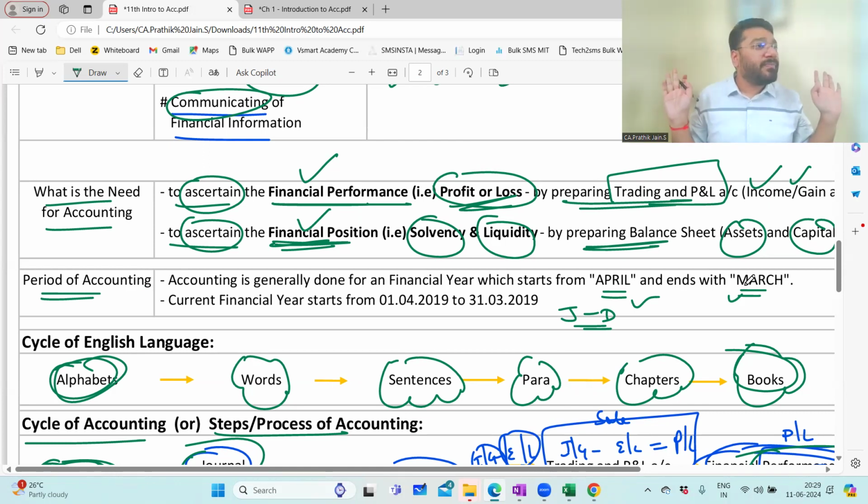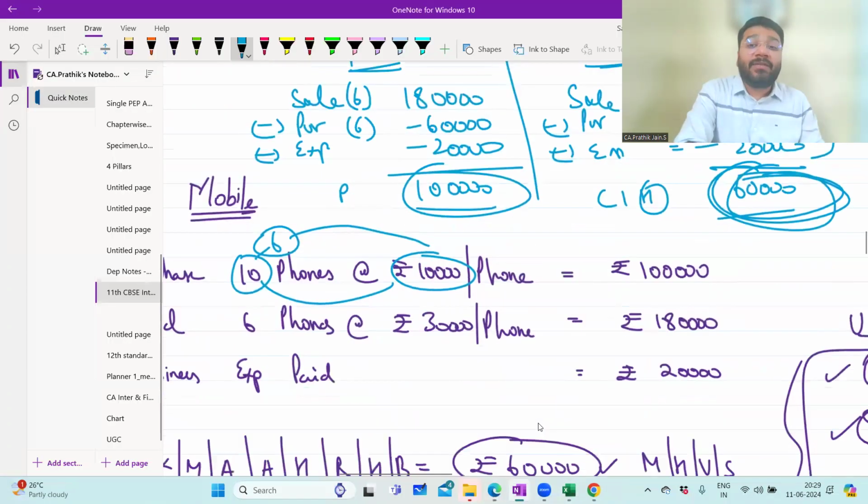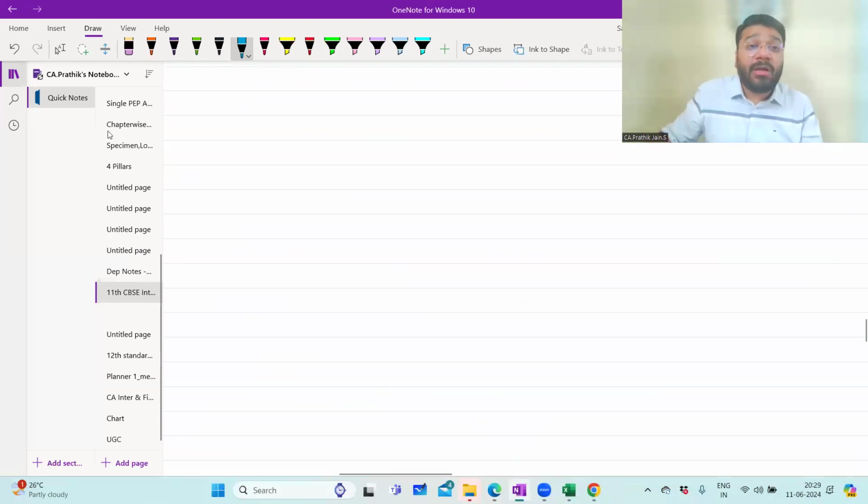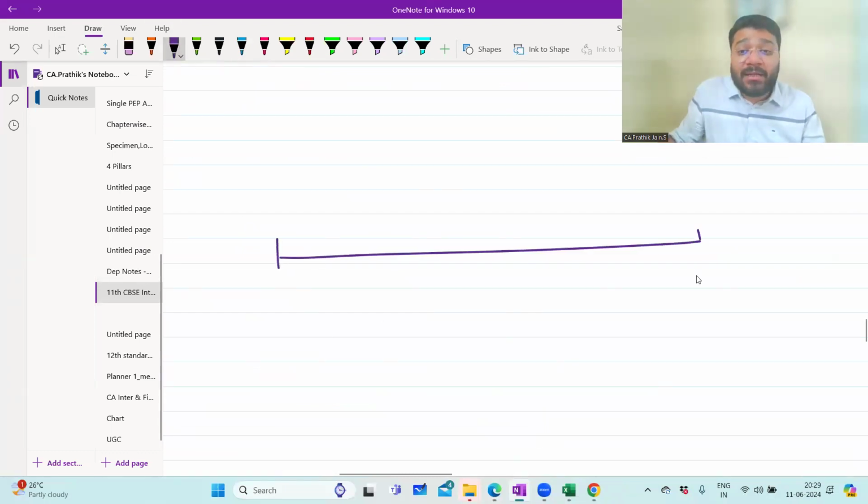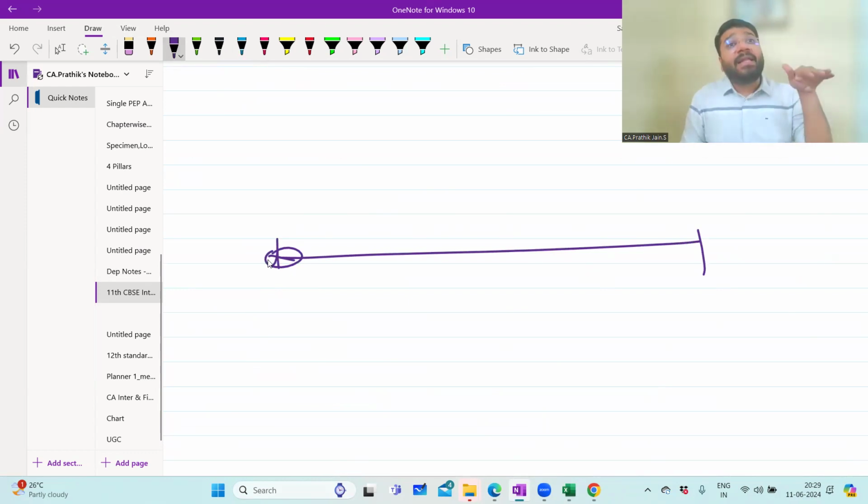Finished. Now the question is, sir, why do we have the accounting period? Imagine if the accounting period did not exist. What if the accounting period is not there? What happened? So you started the business here. When you start the business, do you start with the intention that tomorrow I'll close, or 1 year after that I'll close, or 3 years later I'll close? Do you start with that mindset? No. You want to start the business on a positive note, and you want to continue this business as much as possible, as long as possible.